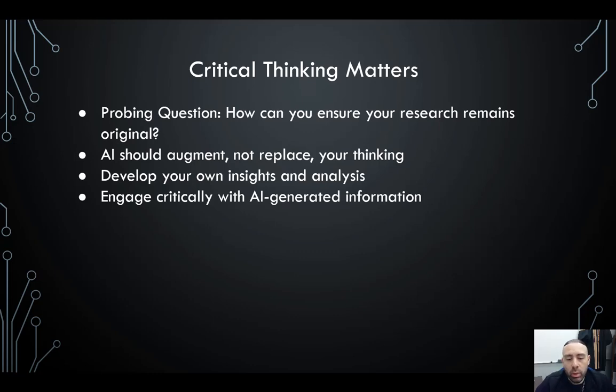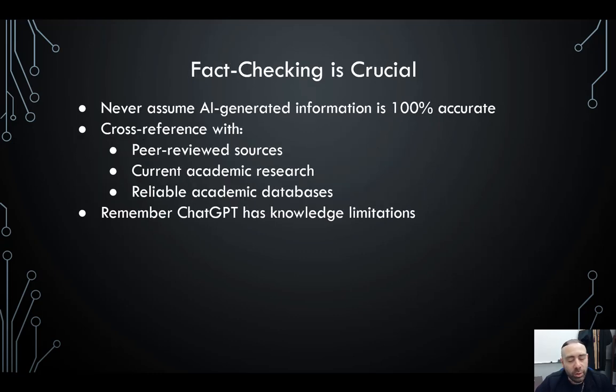So you want to engage critically with AI-generated information. Fact checking is crucial. You need to understand that the information you're pulling, even AI at the very bottom, if you look in the fine print, it tells you that AI can make mistakes. Therefore, the information is not 100% accurate. Sometimes it is. Again, this is where you as an individual have to fact check and back test this information to make sure that it's correct. You have to cross-reference it with peer-reviewed sources, current academic research, and reliable academic databases. And again, ChatGPT does have limitations when it comes to its knowledge base.